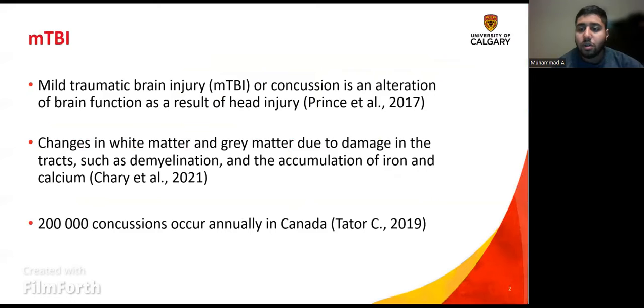My supervisor is Dr. Ashley Harris, and my project is using quantitative susceptibility mapping to understand persistent post-concussion symptoms. Before we begin to talk about persistent post-concussion symptoms, we must first understand what a concussion is. A concussion, or mild traumatic brain injury, is an alteration of brain function as a result of head injury.